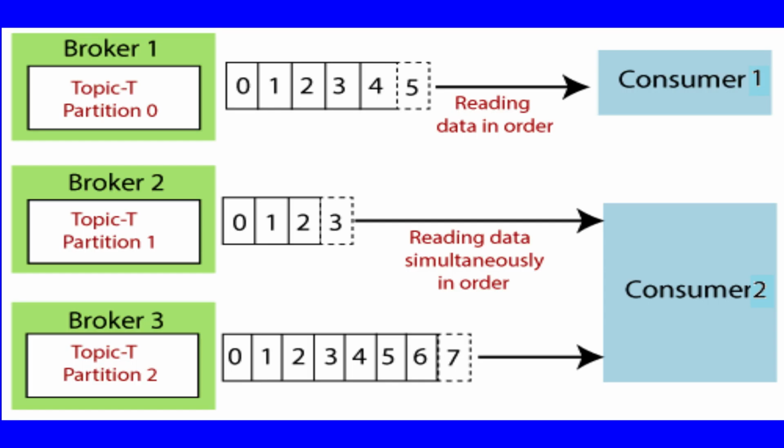Consumers. The consumer is the receiver of the message in Kafka. Each consumer belongs to a consumer group. A consumer group may have one or more consumers. The consumers specify what topics they want to listen to. A message is sent to all the consumers in a consumer group. The consumer groups are used to control the messaging system.